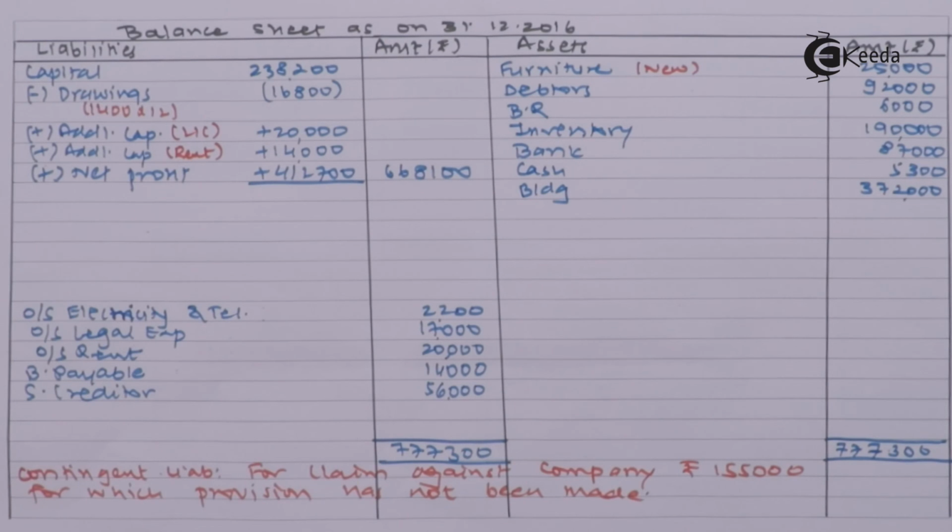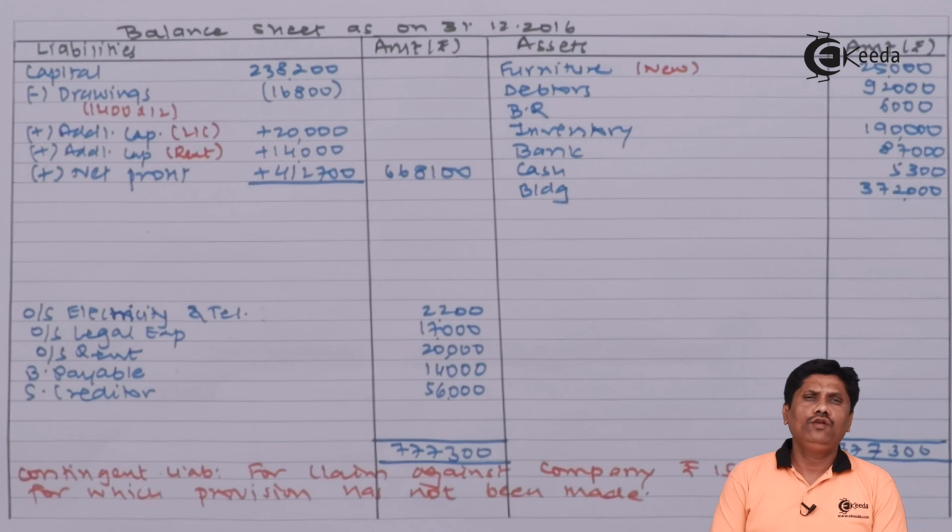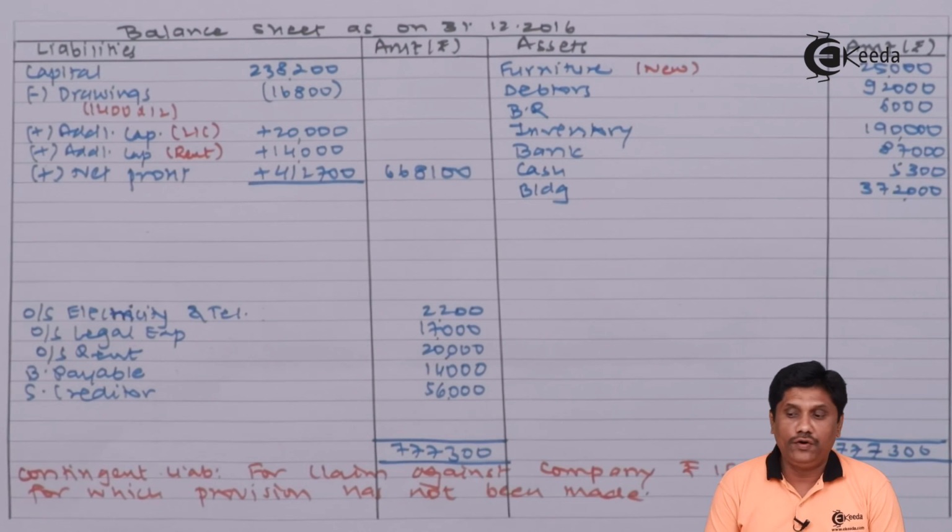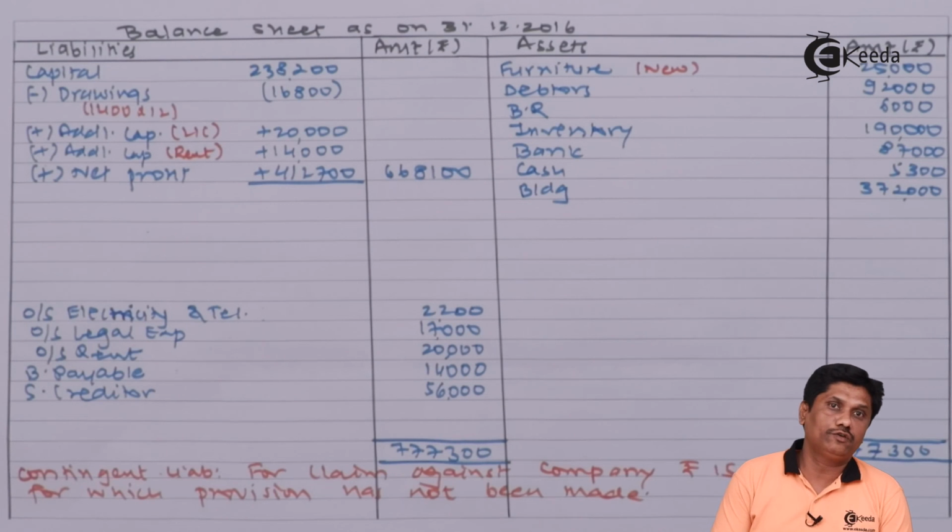412,700. I hope you have understood this question. This question has a lot of twists and turns, full of twists and turns. So I want you to please go through this question again and again, at least 2 times, then only you will be able to understand.